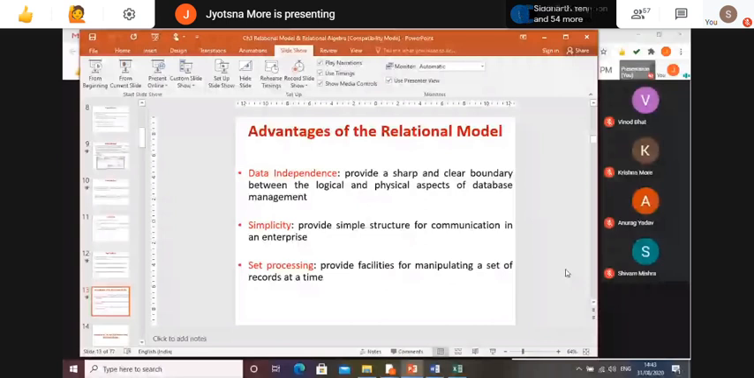Okay. Simplicity. It gives you a simple structure which you can use for communication between different organizations, because SQL queries are not difficult. You can write your query easily. In that language you can communicate with the system. Set processing, that is, it provides facilities for manipulating a set of records at a time. Means at a time you can modify number of records together. Okay, so that is also possible, and so many advantages are there. I have listed these important ones. That was the basic introduction about the relational model.